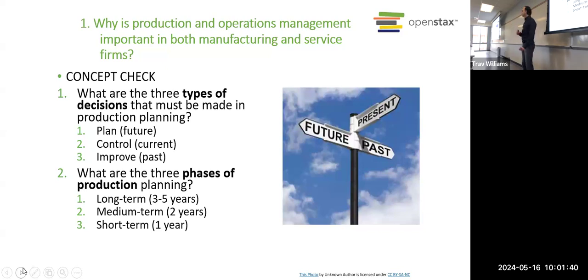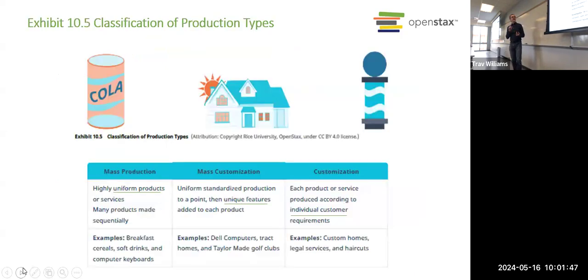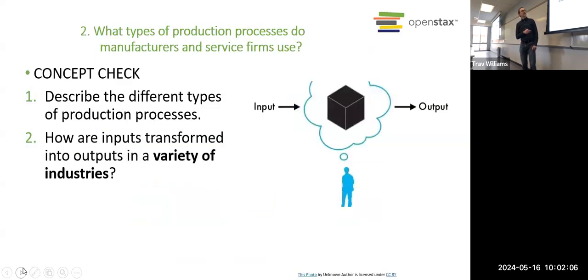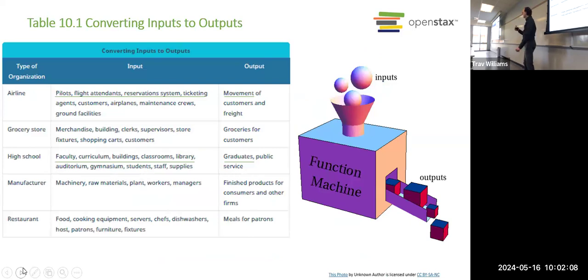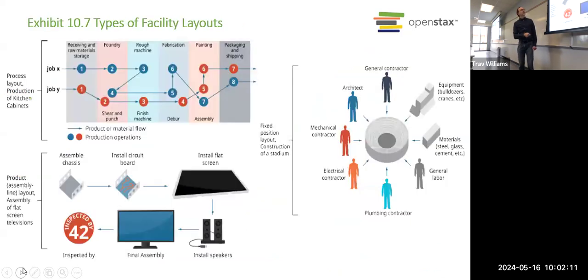That planning has both short-term as well as medium and long-term implications, right? We talked about the difference between mass production and customization, and then the combination of mass customization, right? Where you can get products that are somewhat customized but at a reasonable cost because of automation. We looked at different industries and how they take inputs and turn them into outputs. And this was the last slide we got to.